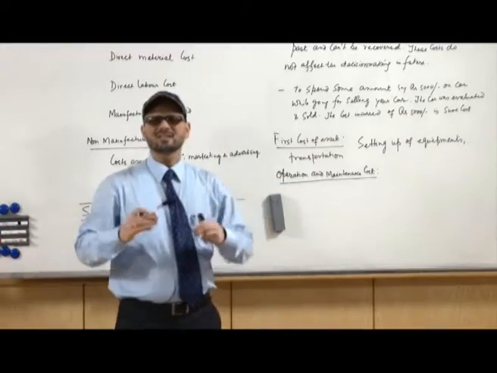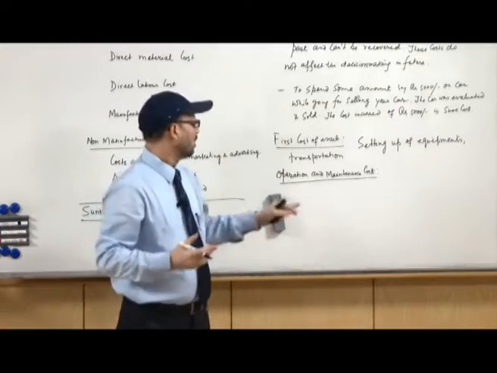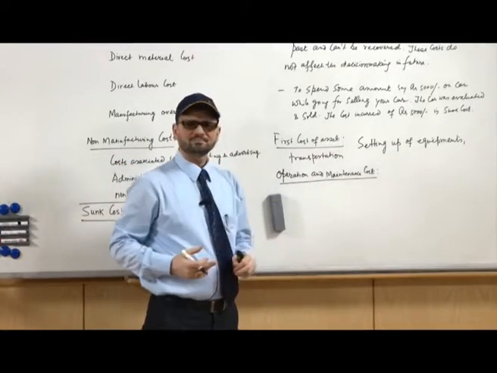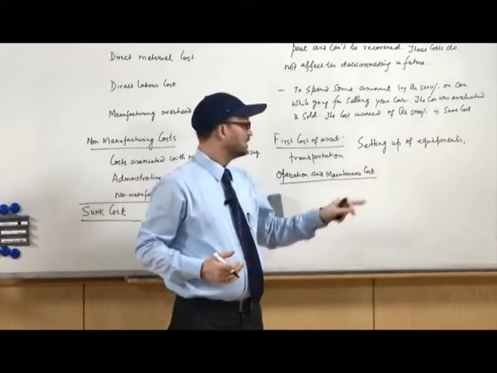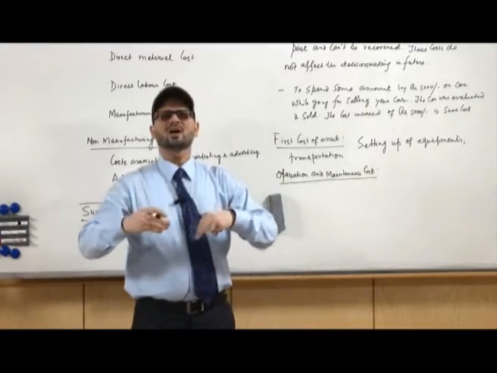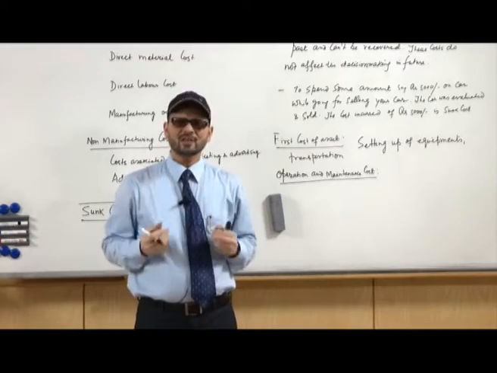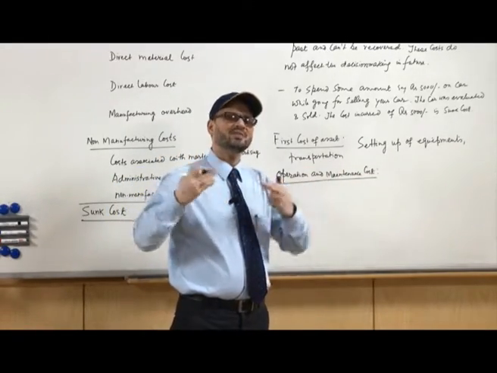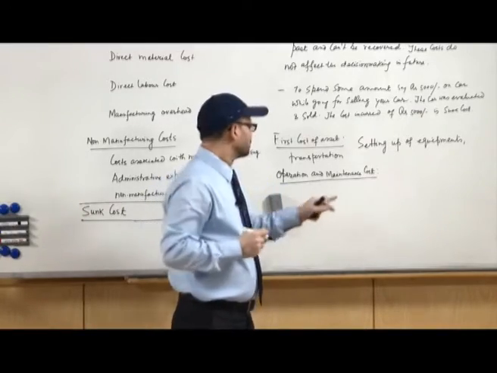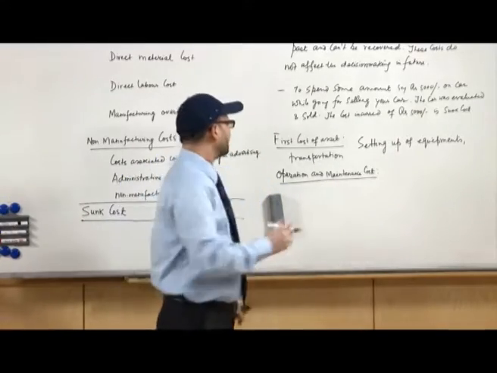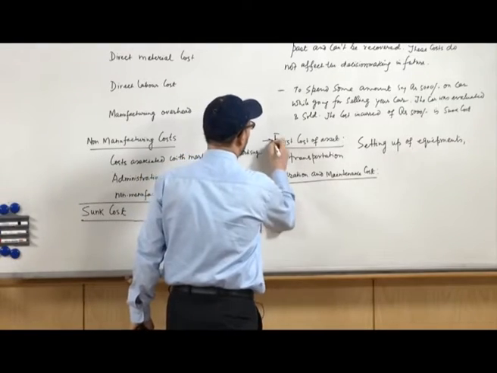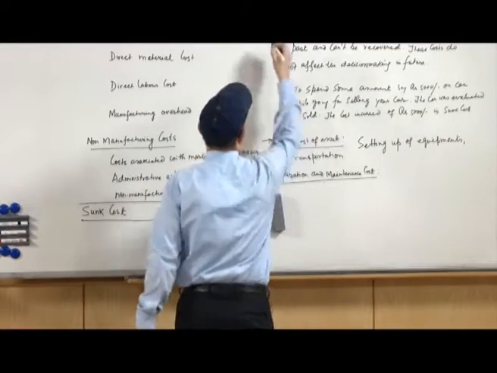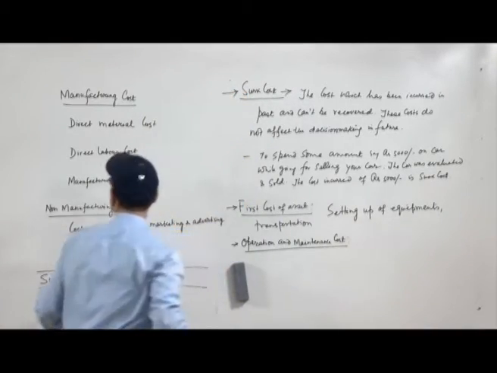So, expenses on electricity, light, and also the depreciation, insurance premium, all these costs are under the operation and maintenance cost. So, this way we come across different types of costs in the company.